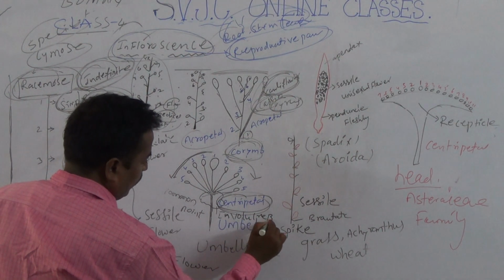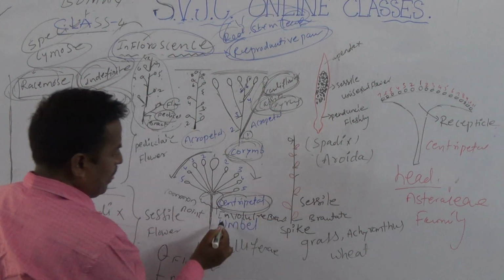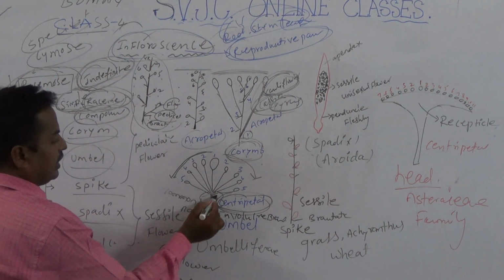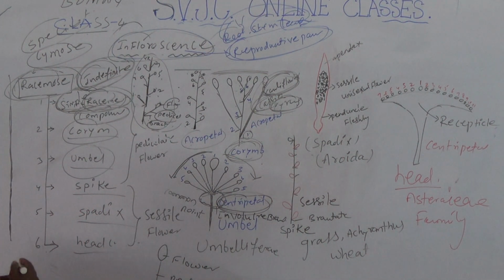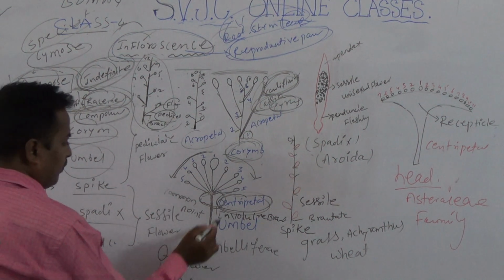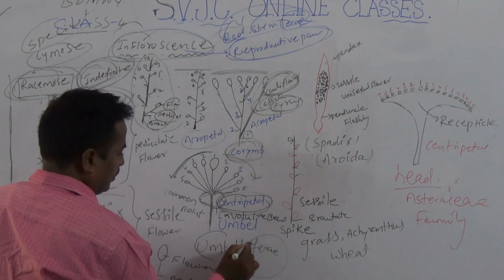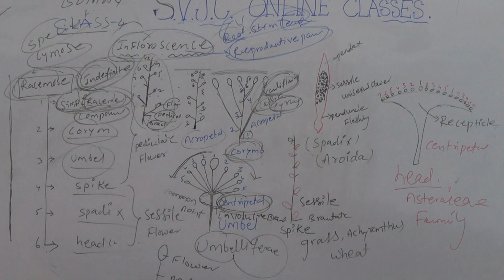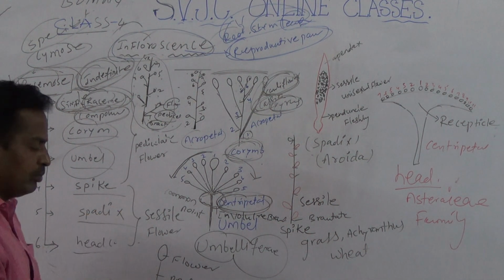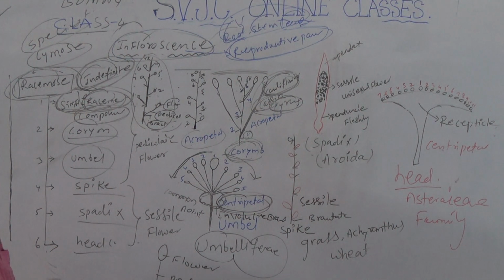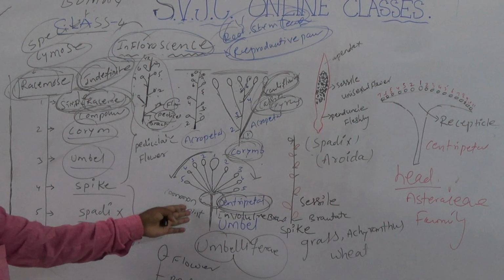Involucre bract: the flowers are protected by bracts, which are known as involucre bracts. So it is very important. This type of inflorescence, the umbel, is commonly reported in the Umbelliferae family, like Allium cepa, Allium sativum, and coriander. These are the best examples of umbels.